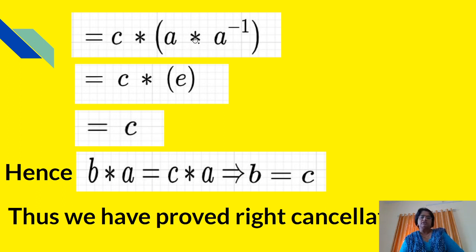using the associativity condition. After that, C star, the product A star A inverse, is equal to E because the element and its inverse give E. Therefore, C star E is equal to C. That is, we have proved that B equals C when B star A is equal to C star A. That is, we have proved the right cancellation law.